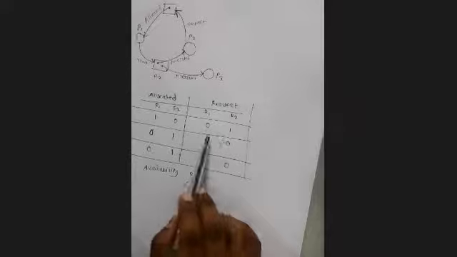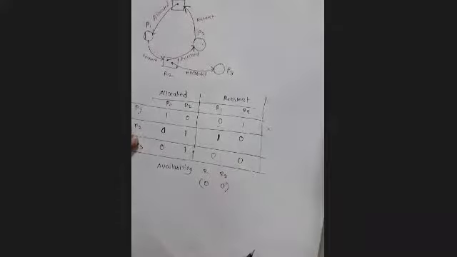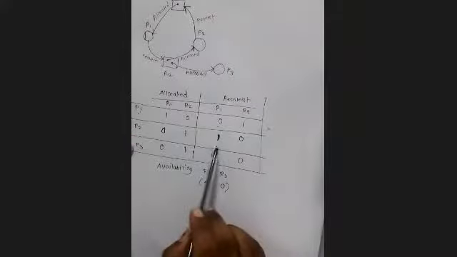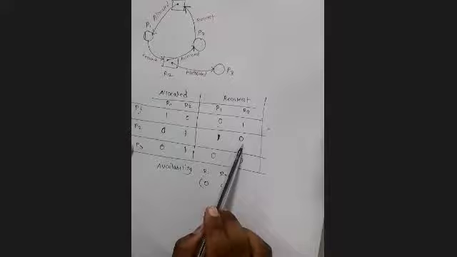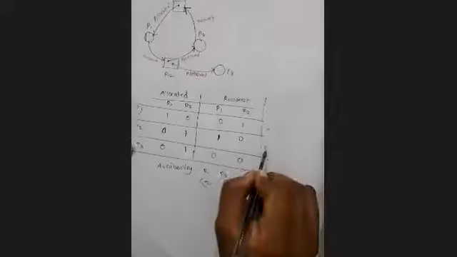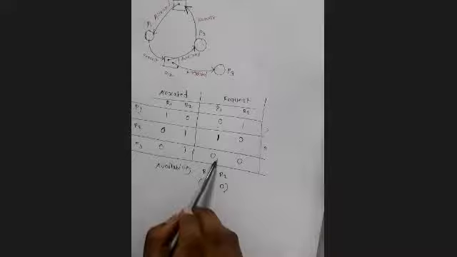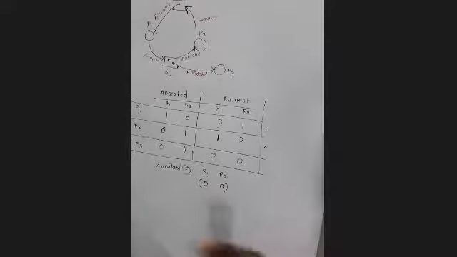So whether P1 can execute in the current situation: the requirement is 0 1, availability is 0 0. That means P1 cannot be executed right now. P2 needs 1 0; can P2 execute right now? No. 1 0 is the requirement, availability is 0 0. P3 is 0 0, there is no request for any resource, right? That means P3 can execute first.